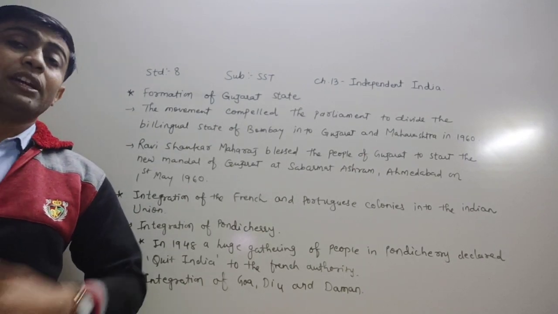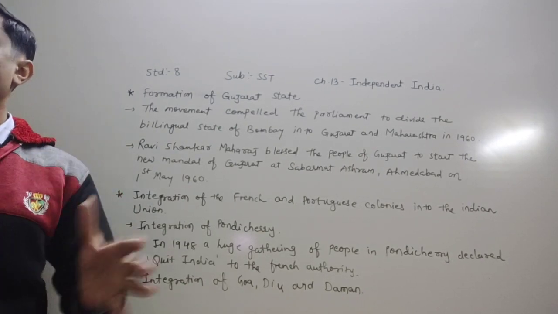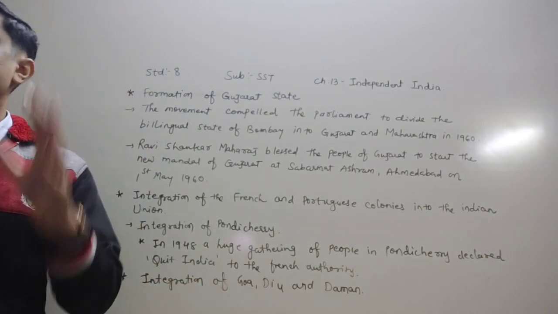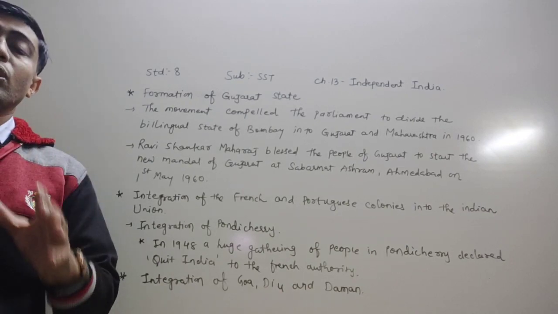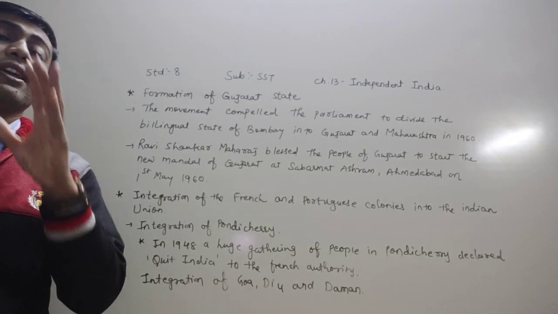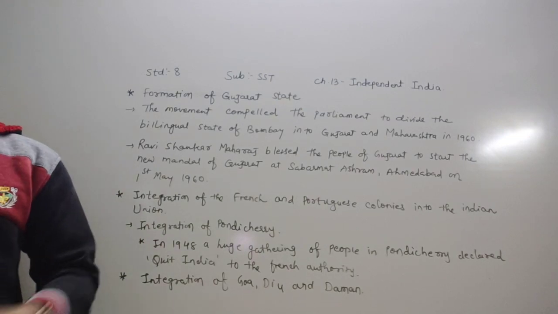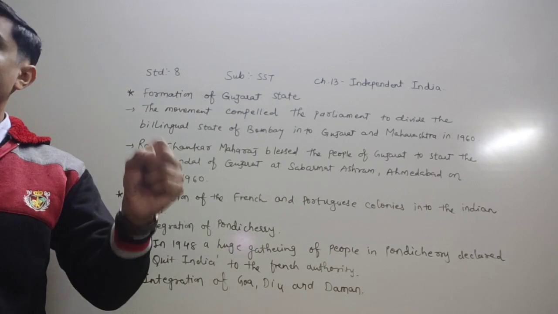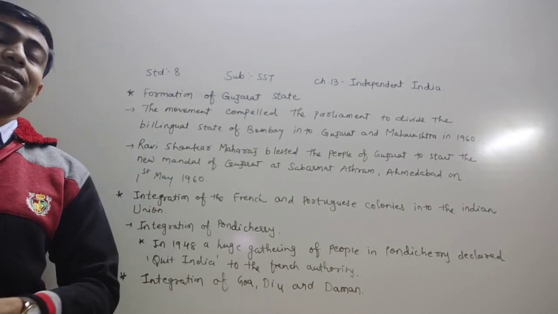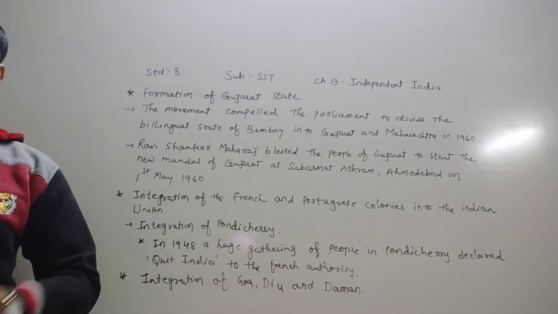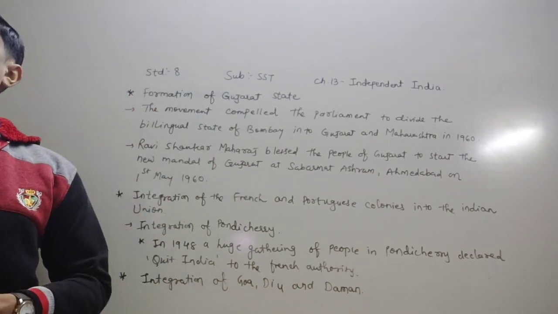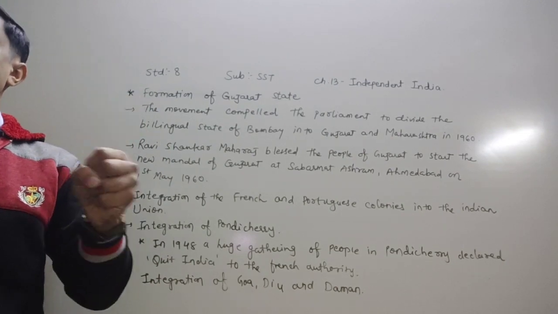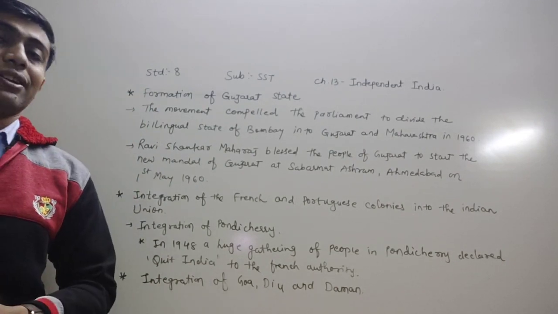First, the Indian government tried to talk with the Portuguese government and negotiate to solve the problem peacefully, but all of this failed. On the other hand, the movement to integrate Goa into the Indian Union became more intense and violent, with more protests.